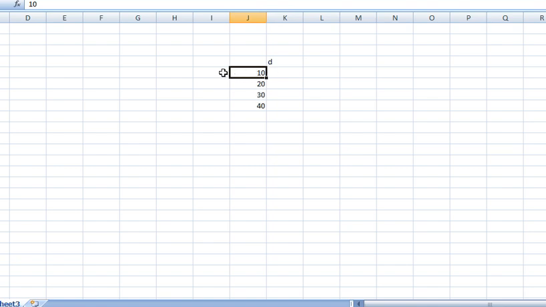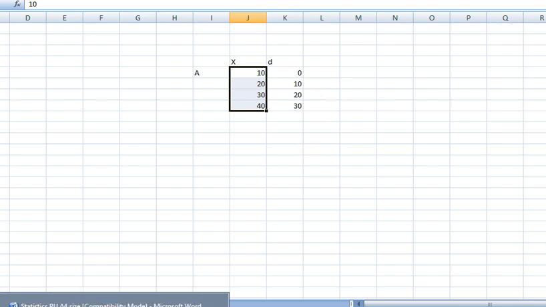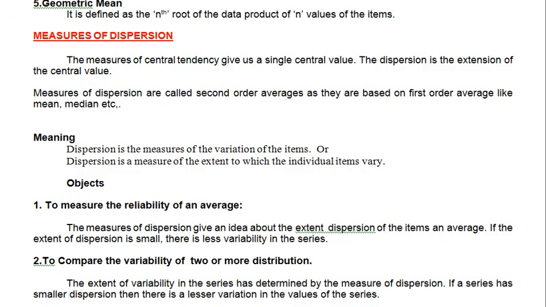Example, if it is taken as A, and this is X, so X minus A is your D. That is 10 minus 10 is 0, next X is 20, 20 minus 10 means 10, like that 20, like that 30. So what you did now is deviation within the items: 10, 20 difference 10, 30 difference, 10, 40 difference. So this is what dispersion does, or dispersion carries like this, right?